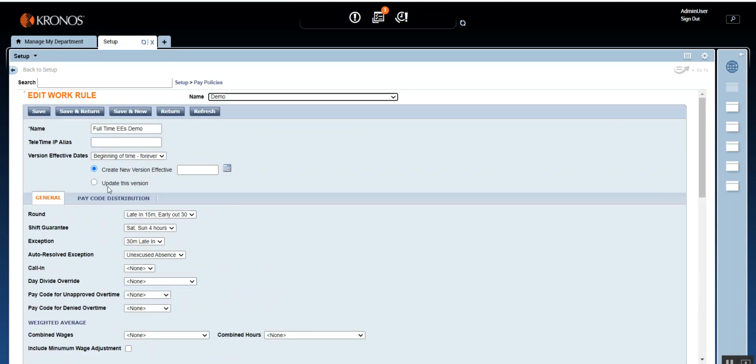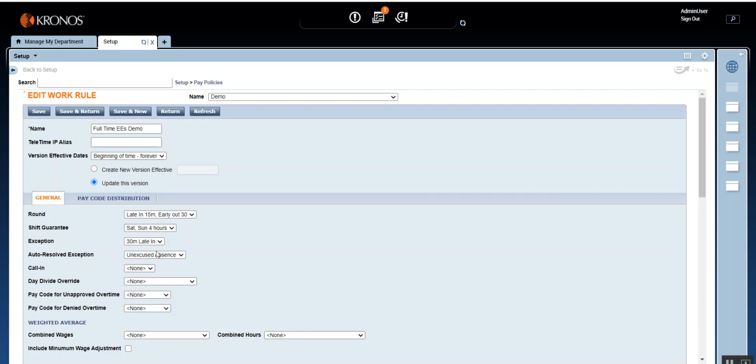And once it is done, select update this version and click on save and return. And one important thing about this create new version effective and update this version: before implementation, or rather before go live, whatever changes that you are making, it's not yet moved to the production. You haven't moved the data to production, you are still in the implementation phase.